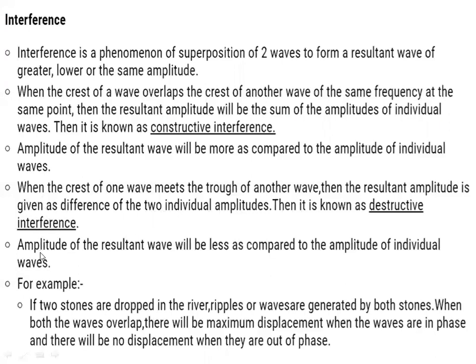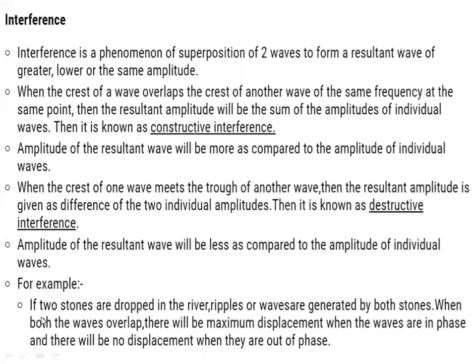Compared to the two waves that are coming, the resultant wave's amplitude will be very less. There is nothing productive. They are distracting each other, so it is called destructive interference.